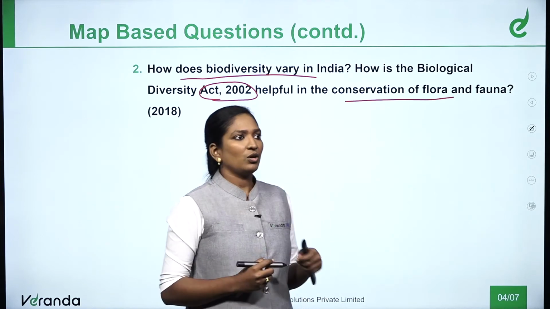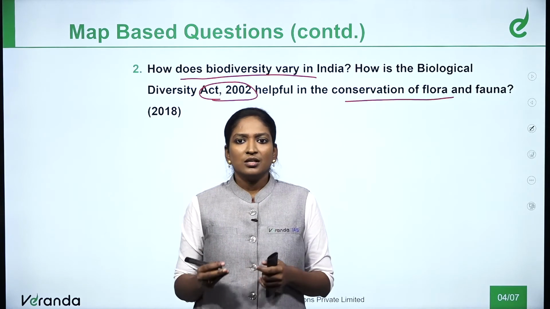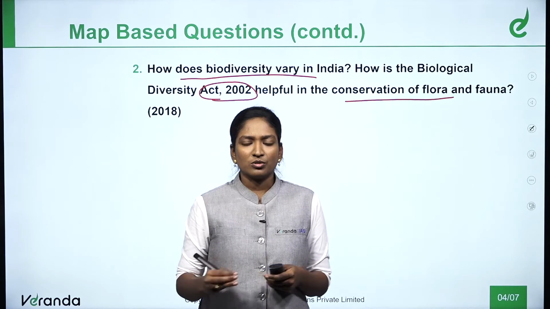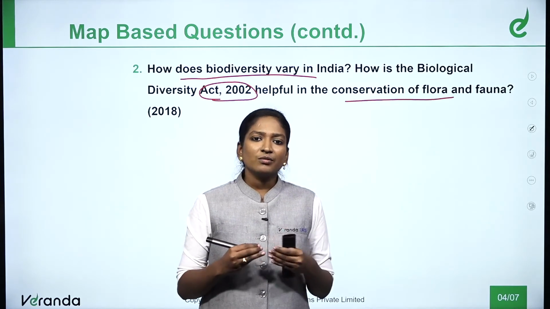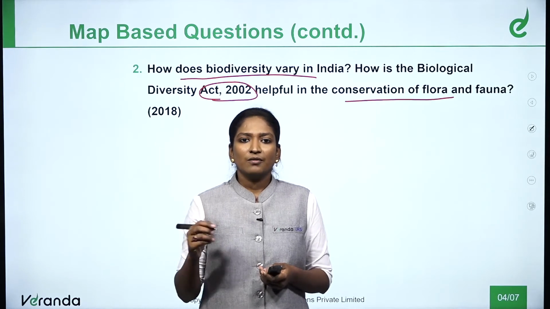You can also talk about the illegal trade of flora and fauna. You need to mention the troubles faced by flora and fauna in 2 or 3 lines, and this is how you explain how the Act helps in conservation.